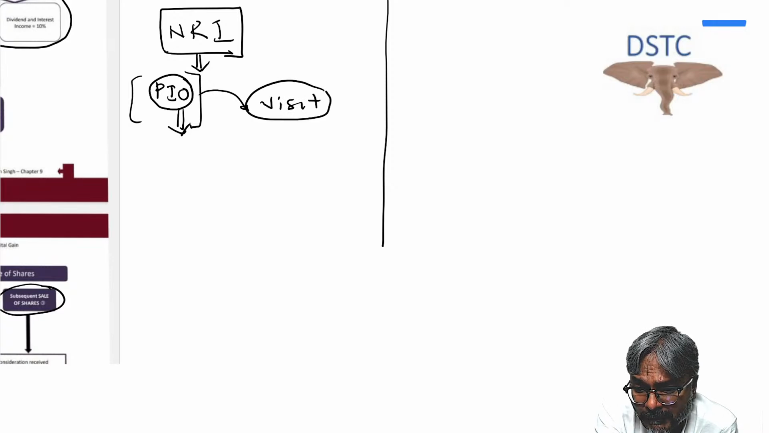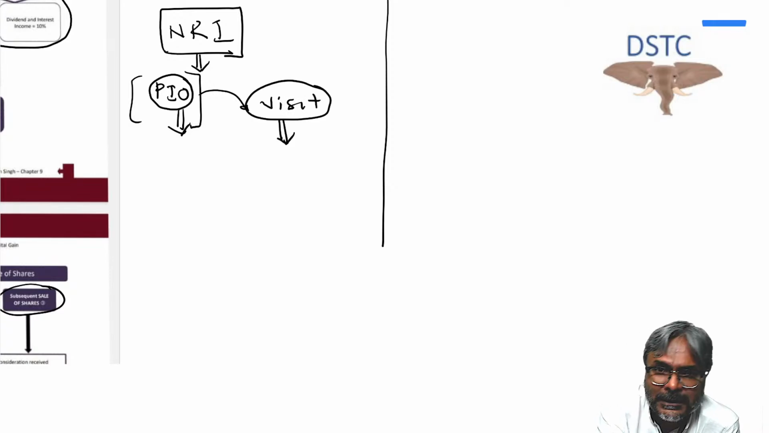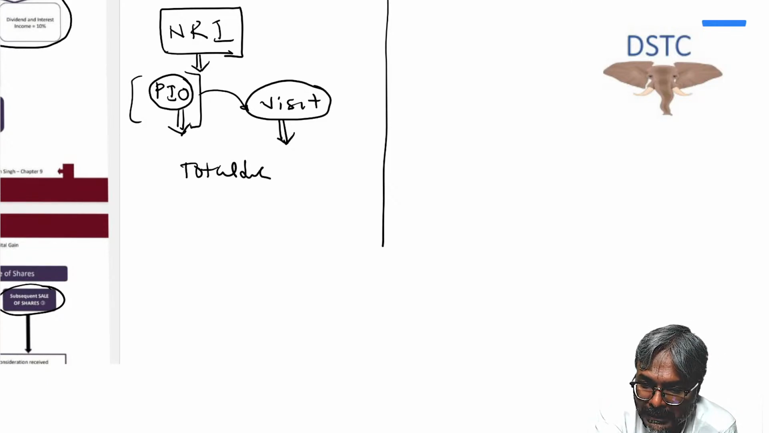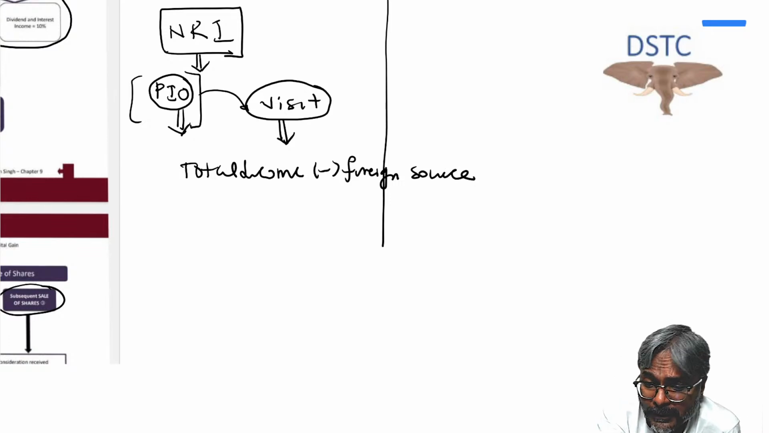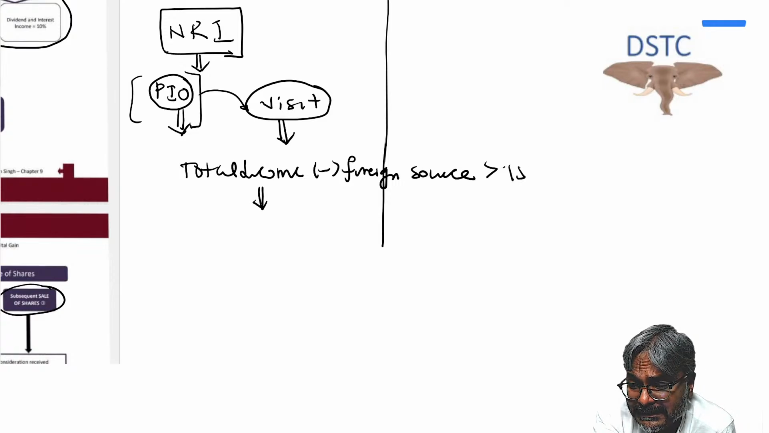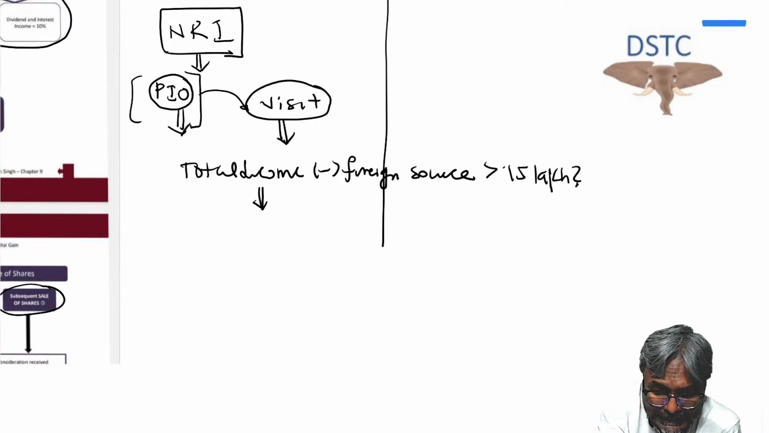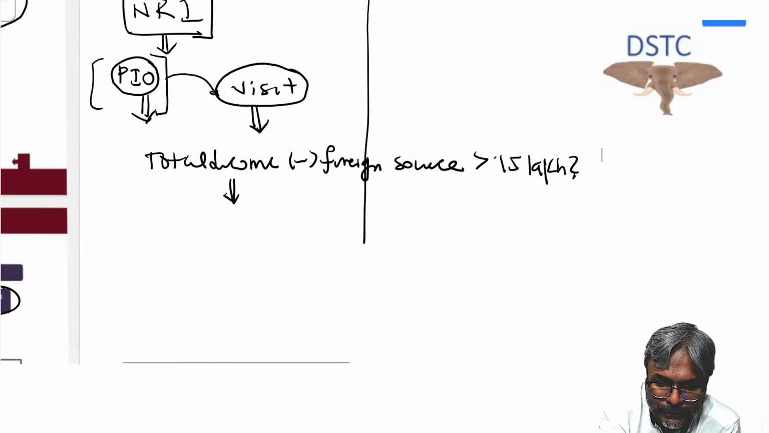If he is coming for visit purpose, then thereafter you have to ask this question: whether the total income, in the question you have to see total income excluding what, students? Total income excluding the foreign source income. So minus the foreign source income, in this case, does it exceed rupees 15 lakhs? That's the question that you need to ask in this regard. Does it exceed rupees 15 lakhs? This is a question that has to be asked.